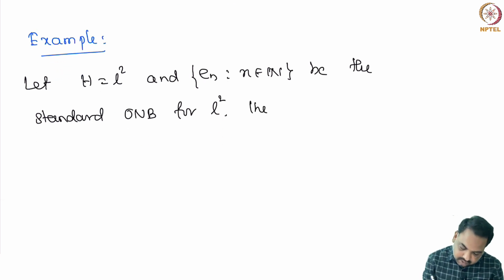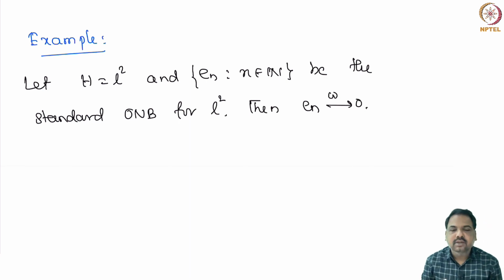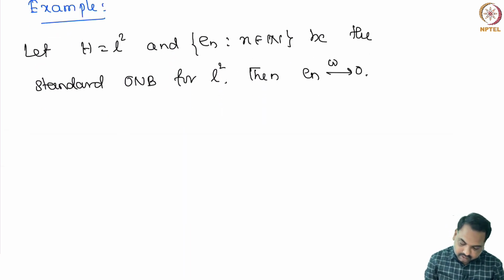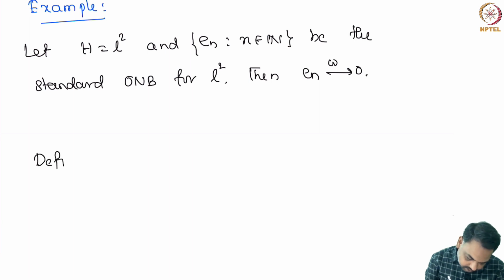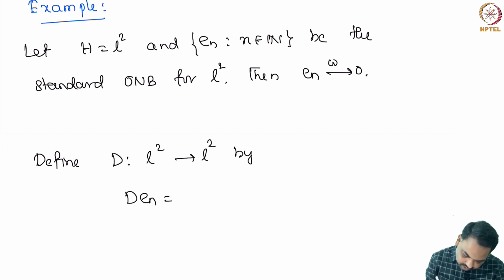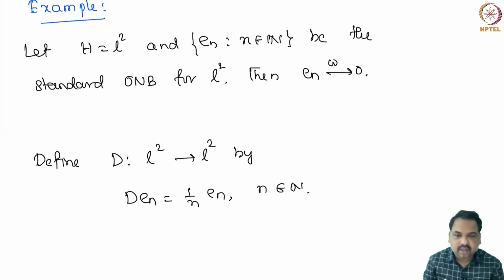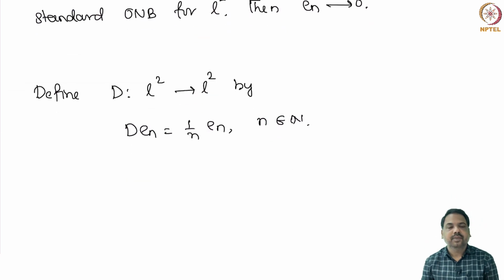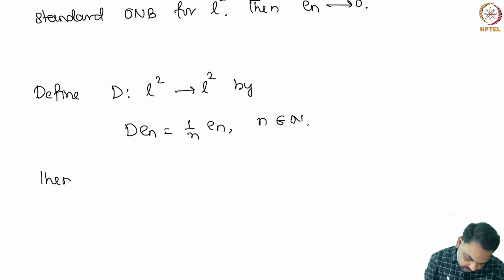Then we can easily show that en converges to 0 weakly. In fact, this is true for any orthonormal set of any Hilbert space. Okay. Now, let us define D from L2 into L2 by D of en is 1 by n en for every n in N, and extend this operator to the whole space linearly. Then we know that D is compact.